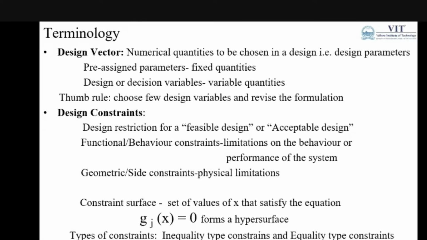Under these situations, we can have inequality type constraints and equality type constraints. Where all the constraints are equality type, we can go for classical optimization, which was introduced by the previous speaker of this program. Even if it is a combination of equality and inequality, we can go for Kuhn-Tucker conditions, KT conditions, for solving these problems.